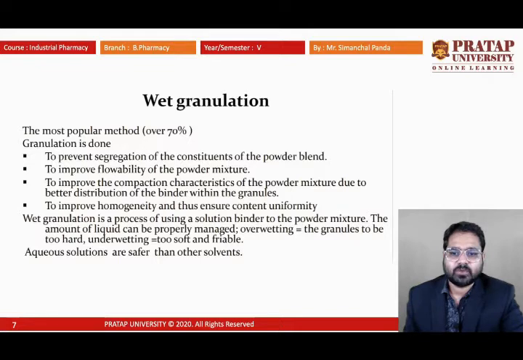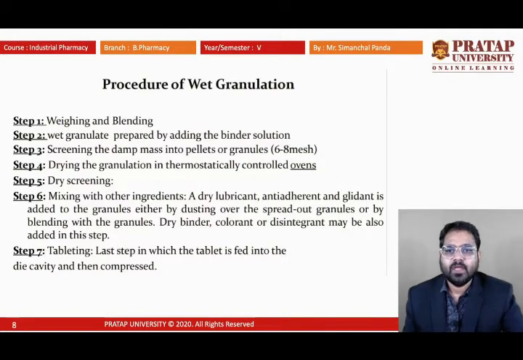Wet granulation is a process using a binder solution added to the powder mixture. The amount of liquid can be properly managed. Overwetting causes the granules to be too hard, underwetting leaves them too soft and friable. Aqueous solutions are safer than other solvents. There are different steps by which we can carry out wet granulation.